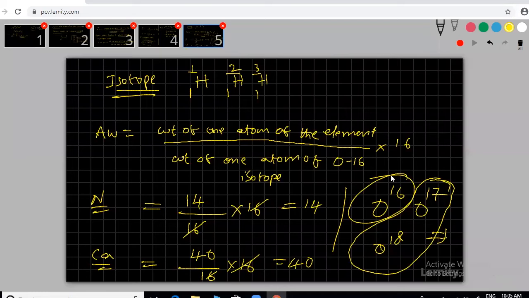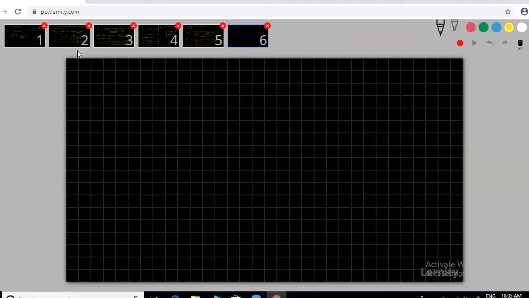Even when you calculate with respect to oxygen, I am not getting accurate integer values. Sometimes we get different values and the percentage of error is a little bit more, but compared to hydrogen it is somewhat better, and compared to carbon it is still not good. That is the reason they upgraded one more, that is the IUPAC scale. This is the third one. You can write IUPAC scale. And this is the final one we are following, the latest one you can assume.